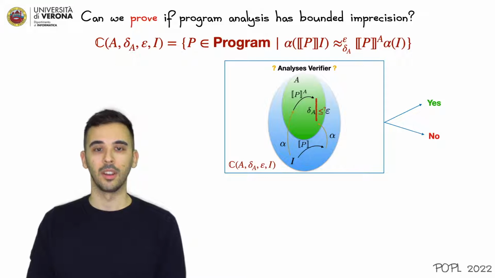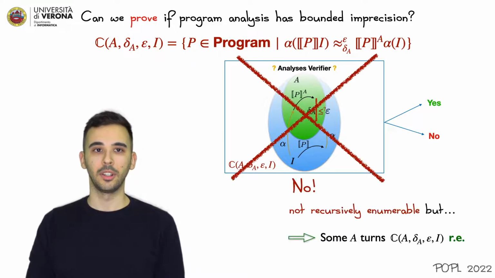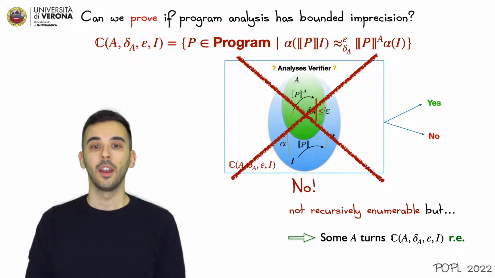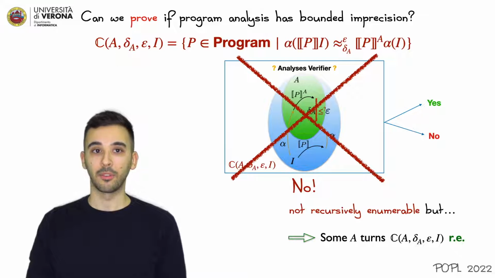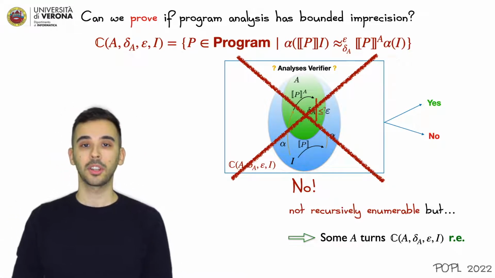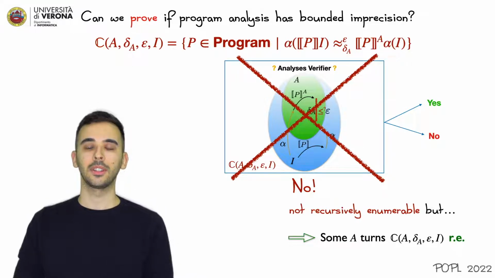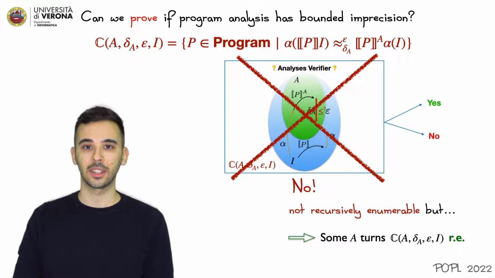And note that this is equivalent to checking whether the program is in the corresponding partial completeness class. Unfortunately, the answer is no, and this is the consequence of the non-recursive enumerability of the partial completeness class of programs. However, we proved that for abstract domains that satisfy the ascending chain condition, the partial completeness class turns recursively enumerable. This means that we can at least answer yes if the program is in the corresponding partial completeness class.